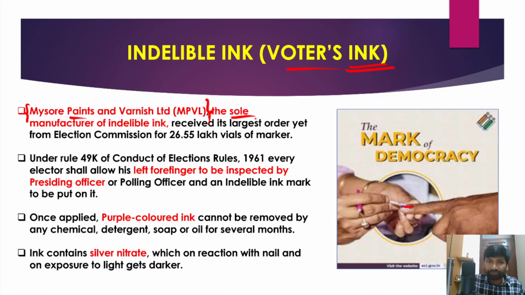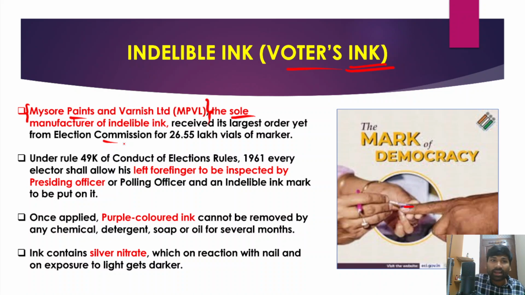And in fact, why is this indelible ink and also Mysore Paints and Varnishes in the news? Because it has received its largest order from the Election Commission for 26.55 lakh vials of marker, and that is why the voter's ink is in news.